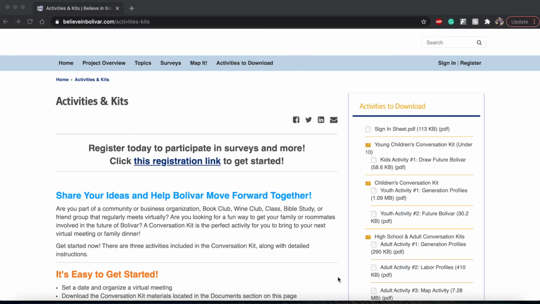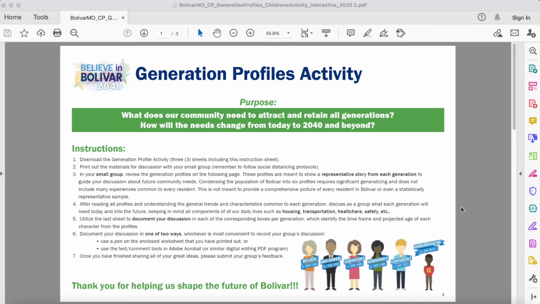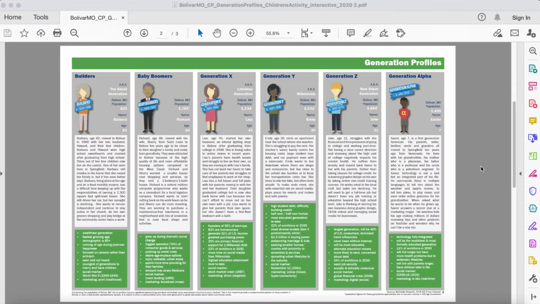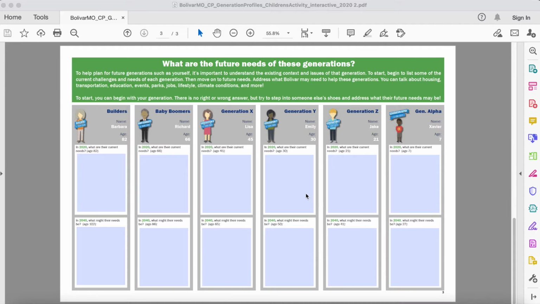For older children, visit the Children's Conversation folder. Click and download the Activity Number 1 Generation Profiles. This activity can be completed on the computer or printed out. Once you have downloaded the activity, there are several ways to access your activity. If you wish to complete the activity digitally, the PDFs for the generation and labor profiles provide spaces for you to write directly into the squares. It's a fillable PDF, similar to the online forms.